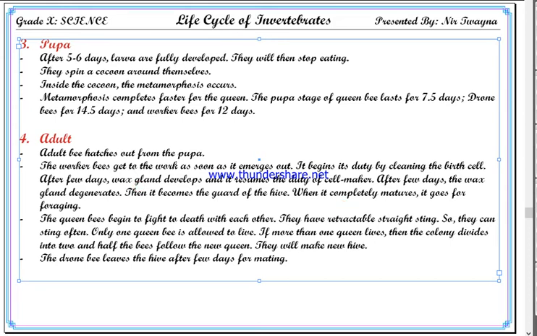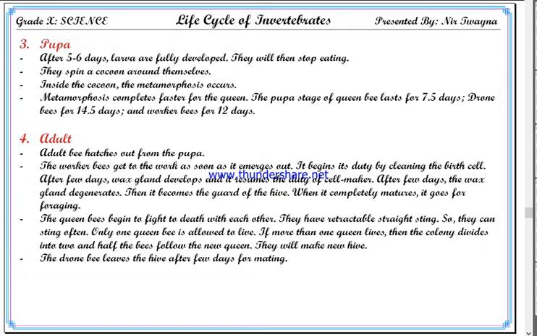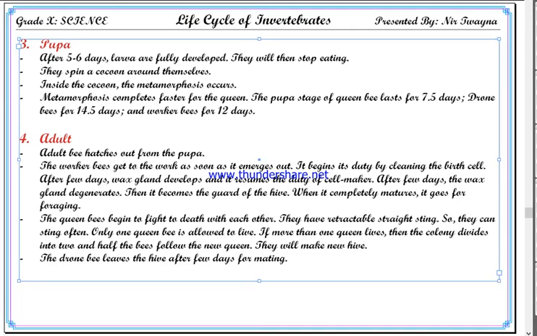When the wax gland develops, it can make wax, and by using that wax, it makes new cells. Cell maker or builder. After a few days, the wax gland degenerates, and then it becomes the guard of the hive, and when it completely matures, it goes foraging. Foraging means collecting nectar and pollen and all those things. It goes outside.